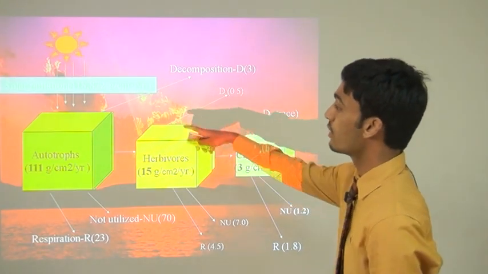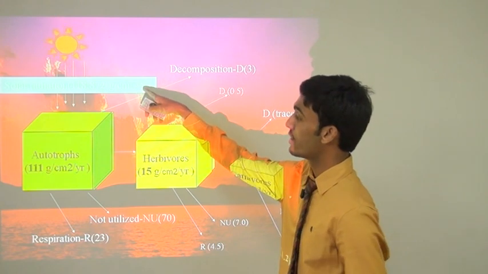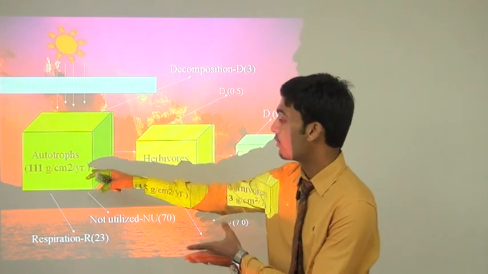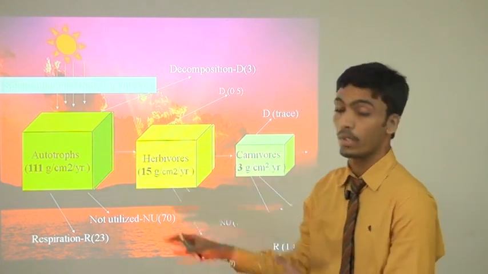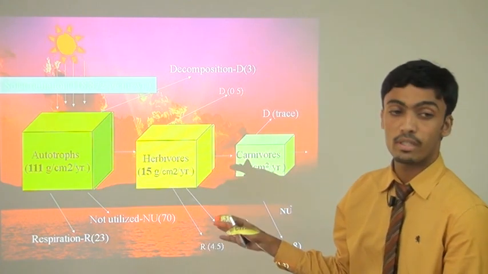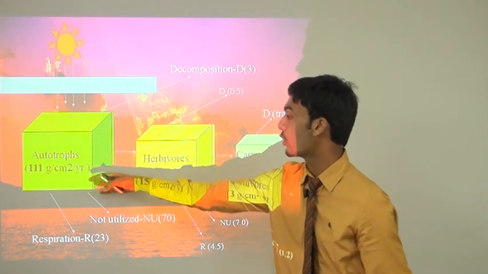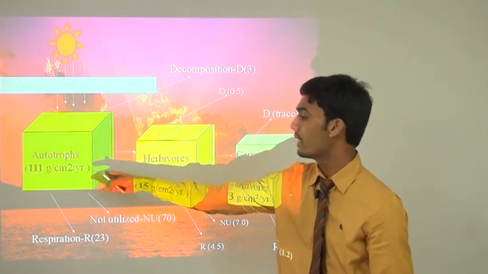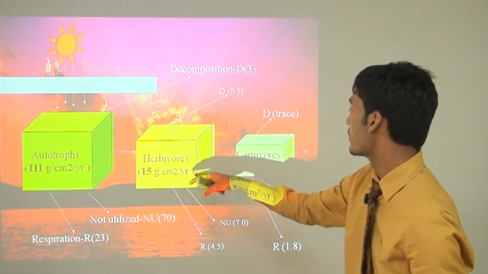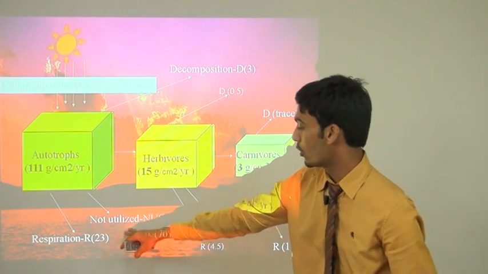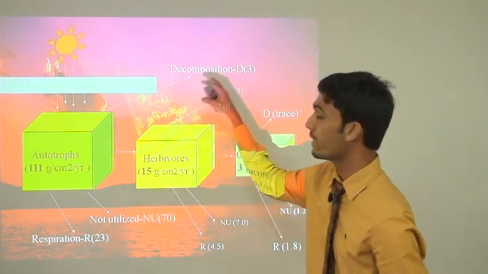This we can see: solar radiation. This much energy is produced by the solar radiation, and out of this only 111 gram per centimeter square per year is utilized by autotrophs. So only 10% is passed from solar radiation to the autotrophs, and from the autotrophs only around 10% is passed to the herbivores. The same carries on further. So energy is lost as not utilized energy, respiration, and decomposition.